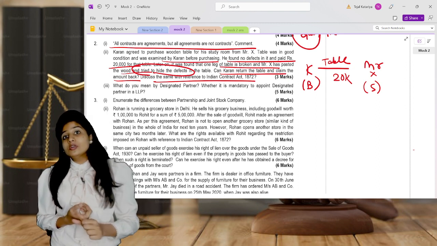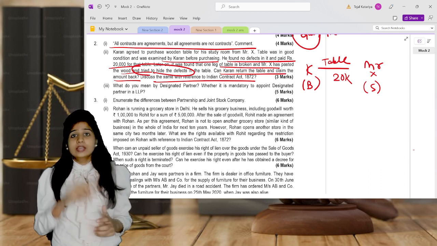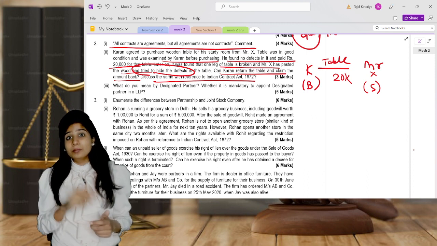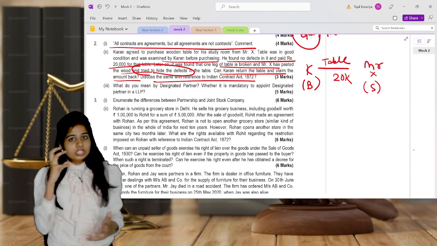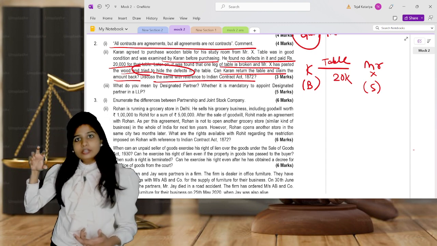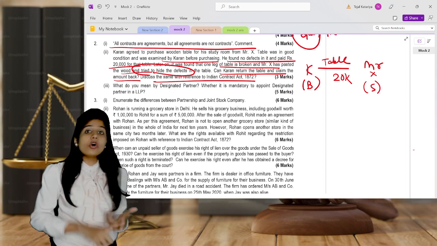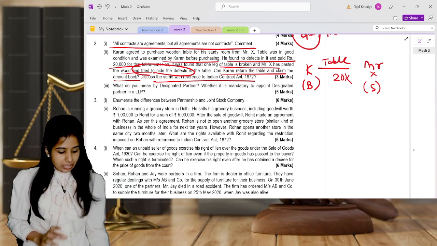First of all, if I talk about sale of goods, just now we saw caveat emptor, merchantable quality, fitness for use, the seller's judgment, and that he is not responsible for any hidden defect. So immediately the words hidden defect lead the student's mind towards the Sale of Goods Act. But the question is not about the Sale of Goods Act. It is about the Indian Contract Act, first thing. So you are supposed to write according to the Indian Contract Act.